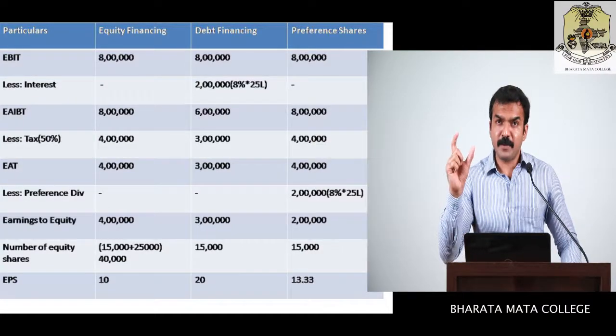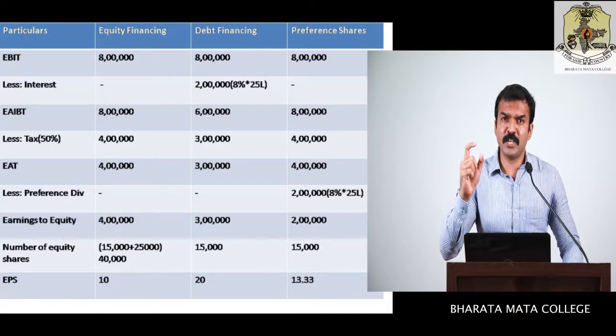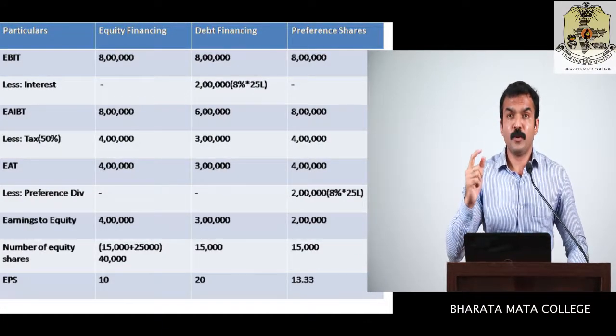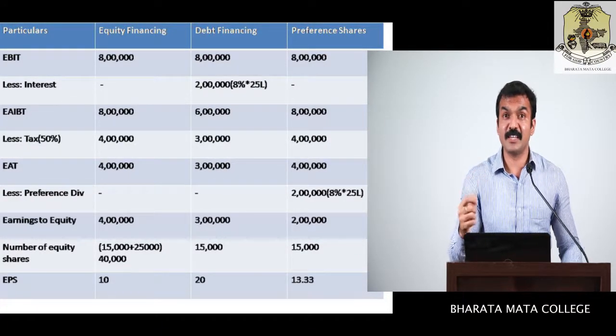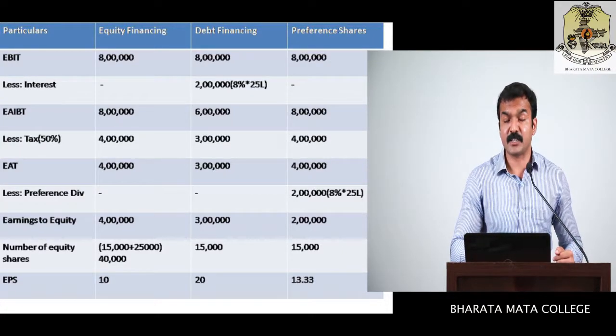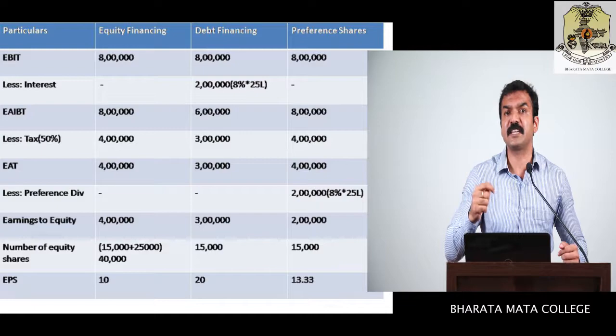And the next item from EBIT that you need to deduct is interest. So you deduct interest. Now, is interest applicable for equity financing? No. Then is interest applicable for debt financing? Yes, because we need to pay interest to the debenture holders. So that we will clearly write. So how much amount we need to write as interest?